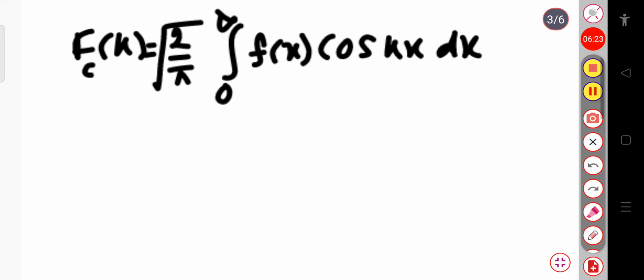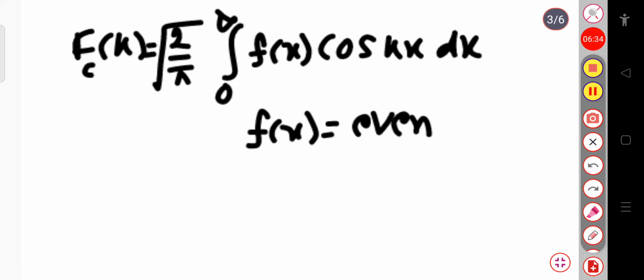This Fourier transform is nothing but, when we have considered this f of x to be even, when this function is even, for that this Fourier transform is converted to the Fourier cosine transform. Okay, this Fourier transform now gets converted to the Fourier cosine transform. Why? Because this term contains only the cosine term.